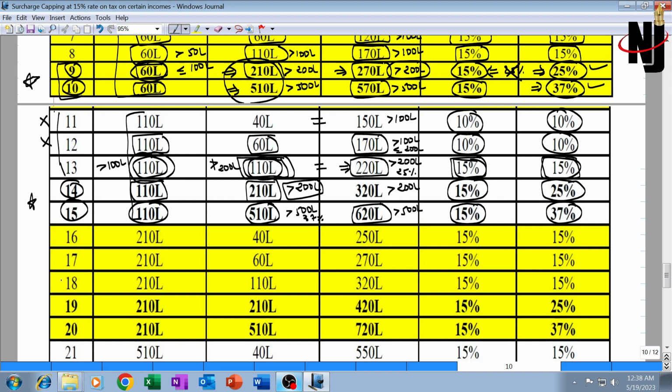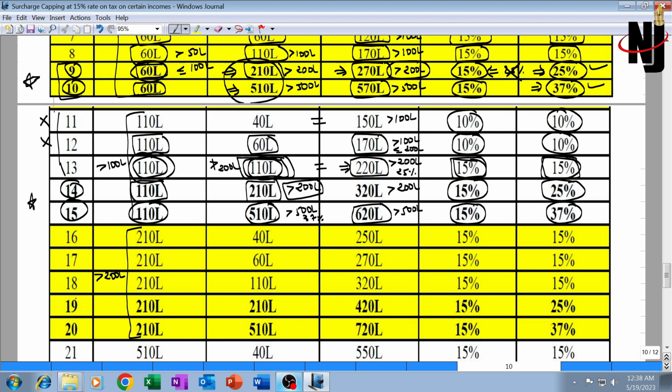Now illustration 16, 17, 18, 19, 20, whereby the amount of special income is greater than 2 crore, if you can see. However, let me warn you, what I am trying to explain to you is that the amount of special income has no relevance in our understanding of the concept of capping of surcharge.